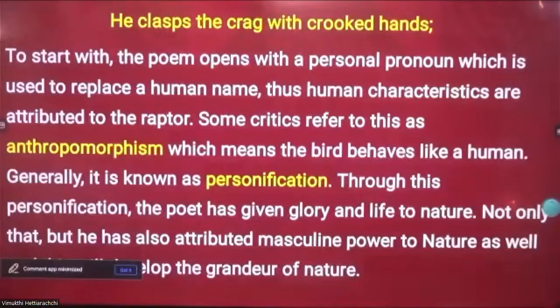We will start with the first line. He clasps the crag with crooked hands. To start with, the poem opens with a personal pronoun, which is used to replace a human name. Thus, human characteristics are attributed to the raptor. Some critics refer to this as anthropomorphism. Anthropomorphism refers to a bird behaving like a human.